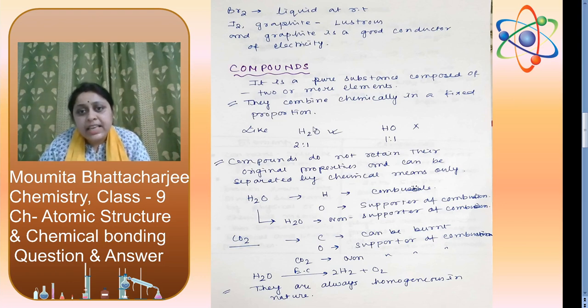That means you can see I have written the example of water, H2O. Water contains 2 hydrogen atoms and 1 oxygen atom. So the ratio will be 2:1. If it were 1:1, that would not be the formula of water. So always, the elements in a compound combine in a fixed ratio to form the compound. Now compounds do not retain their original properties and can be separated by chemical means only.